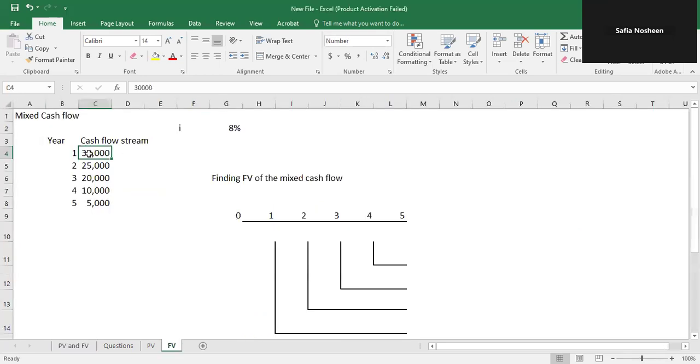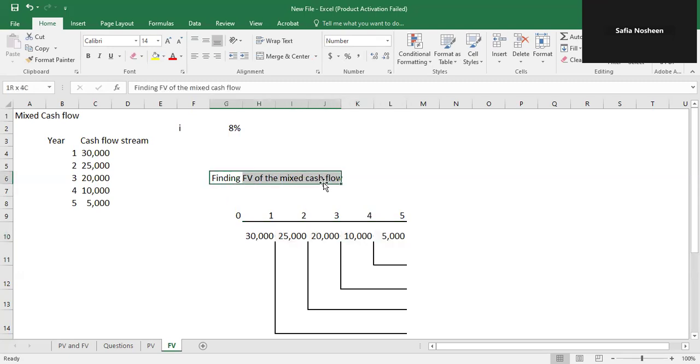But when there is a stream of cash flow, what does it mean by the stream of cash flow? When the cash flow is occurring over a number of years, a number of periods. As in this example, the cash flow occurs at the end of each of the 5 years. At the end of the first year, there is a cash flow of 30,000, then 25,000, then 20,000, then 10,000, and lastly 5,000. So now this becomes a stream of cash flow, occurring over a number of years, number of periods.